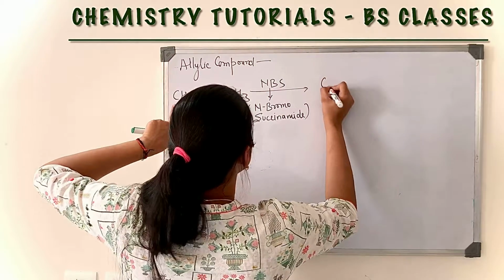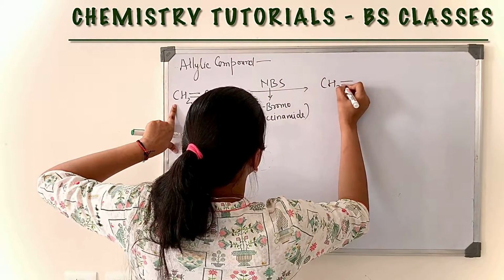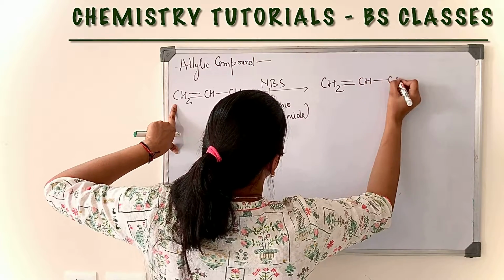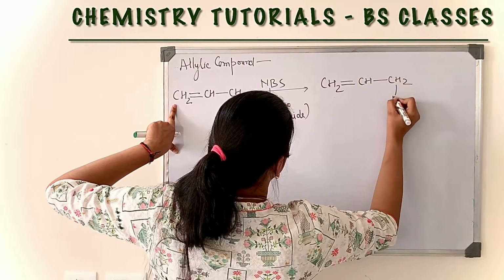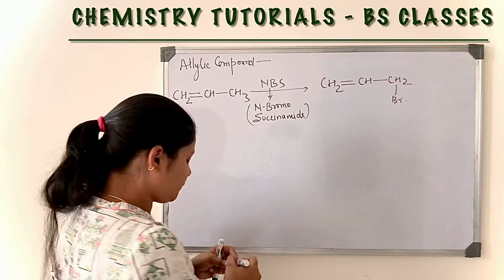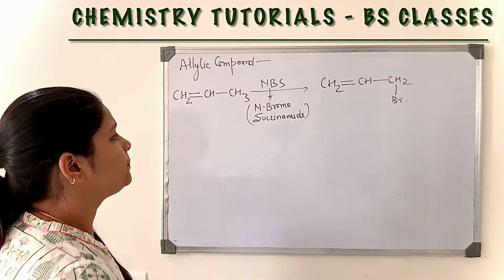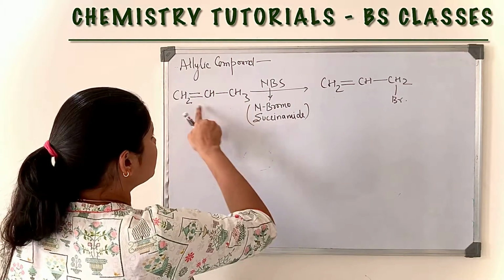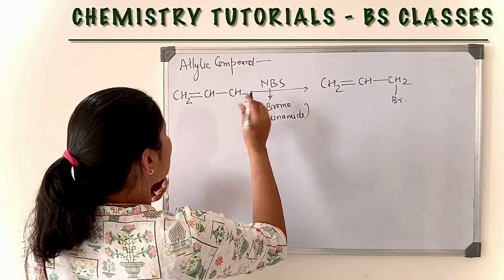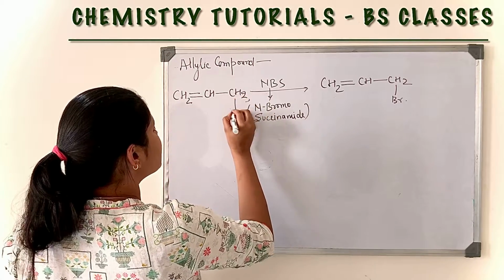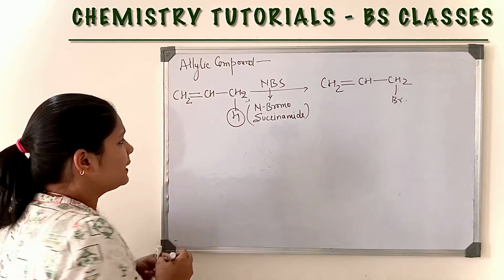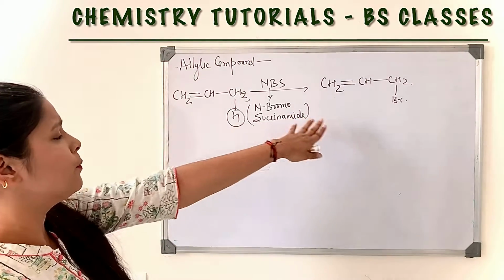Then we will get this compound. Here the allylic hydrogen is acidic in nature. That's why it will be removed by the bromine.